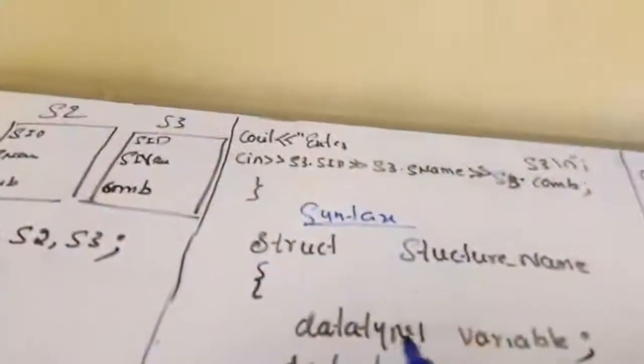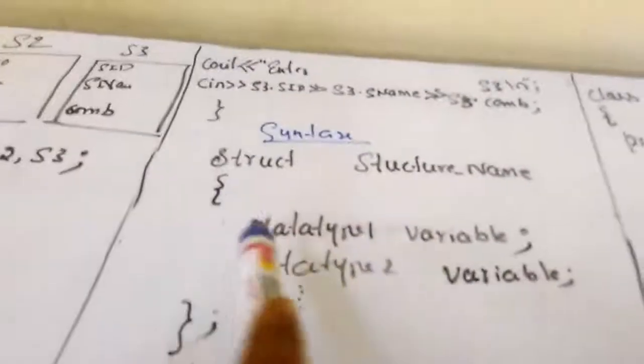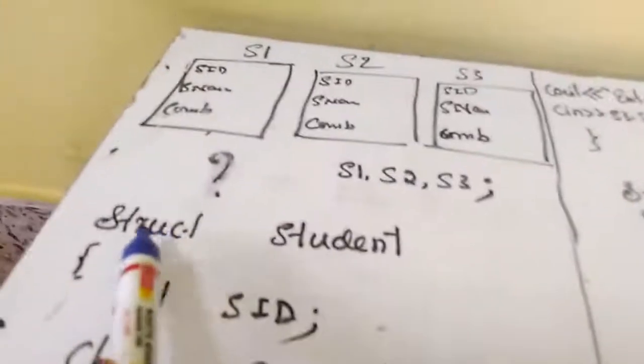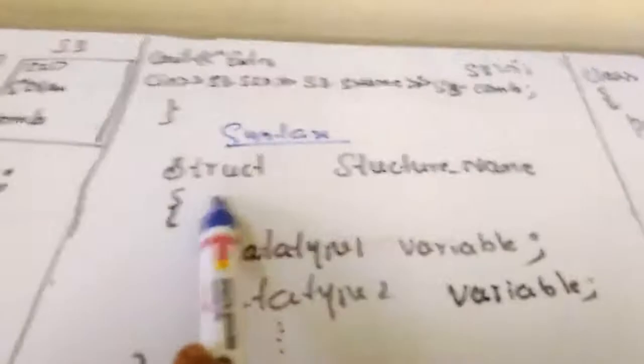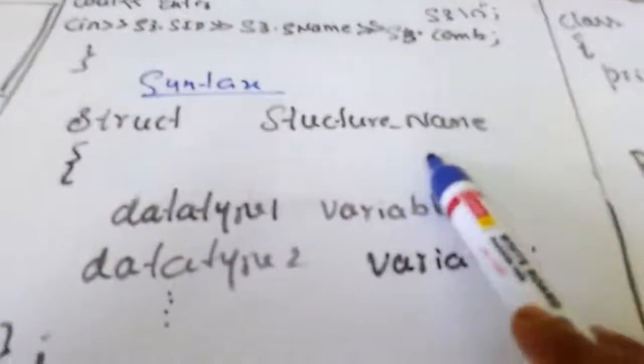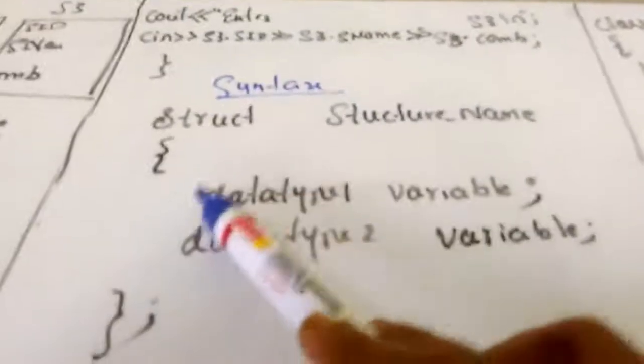Let us write the syntax for creating a data type using structure. See, let us compare with the example. Struct is a keyword, so I will write struct. Student is a structure name, so in the syntax I have to write the structure name. Open flower bracket.